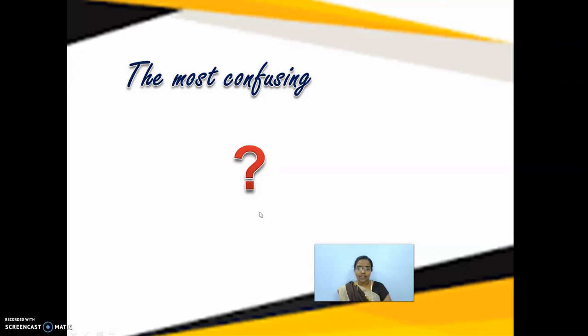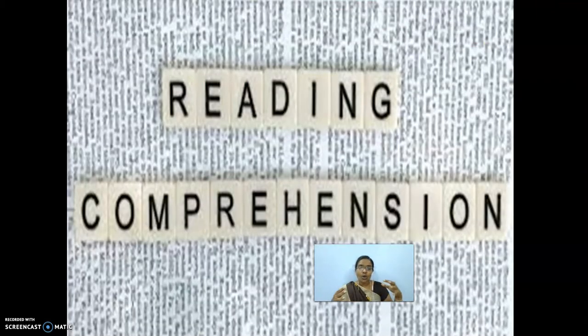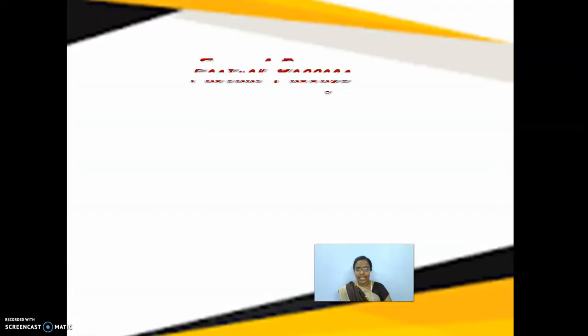So the topic in the next half of the session which you are going to see is the difficulties in reading comprehension and how to overcome that. What we are going to do now is look at the difficulties which you get in reading comprehension and how we are going to overcome that. Let us see the first thing, factual passage.